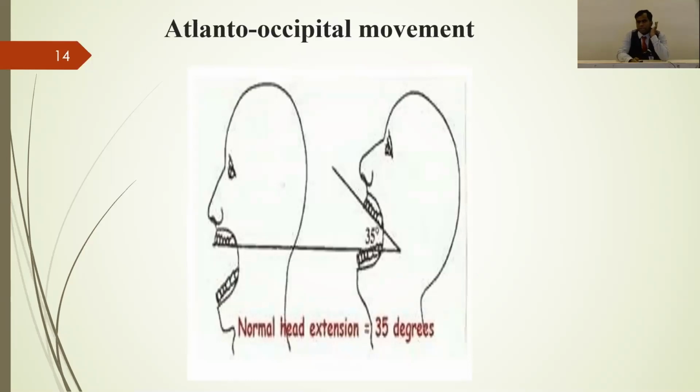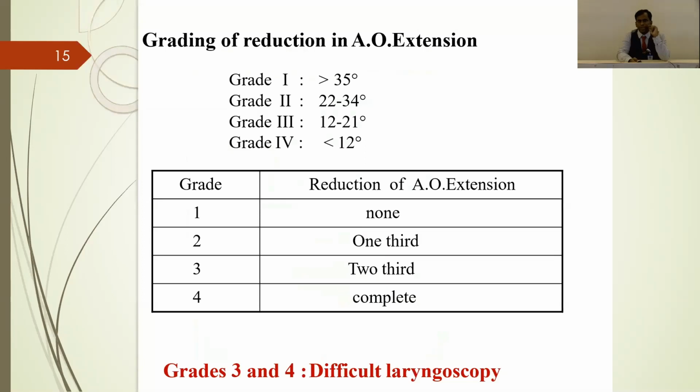That is very important. So they have an imaginary line just below the upper occlusal surface of the upper incisors. Then you tell the patient to extend the head or the neck. If he is making more than 35 degrees, then that means it is a normal intubation. The patient will not have any difficulty during intubation. So they have graded 1, 2, 3, 4. Grade 1 is more than 35 degrees. Grade 2 is up to 22 degrees. Grades 3 and 4, less than 21 degrees, add up to our difficult laryngoscopy.